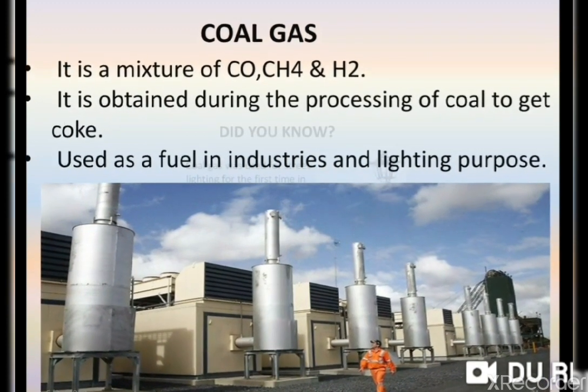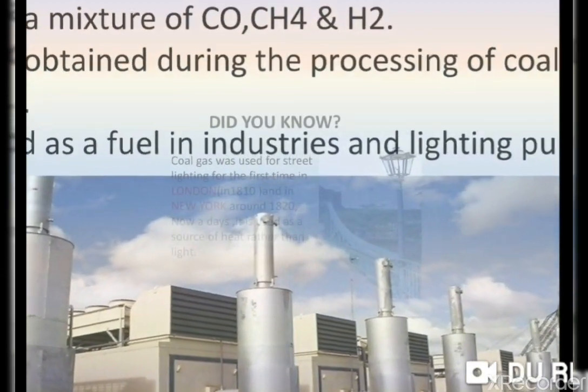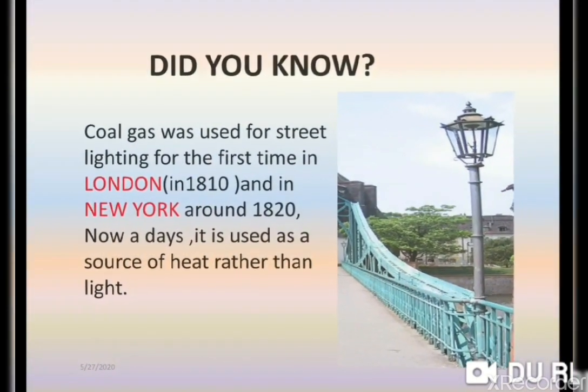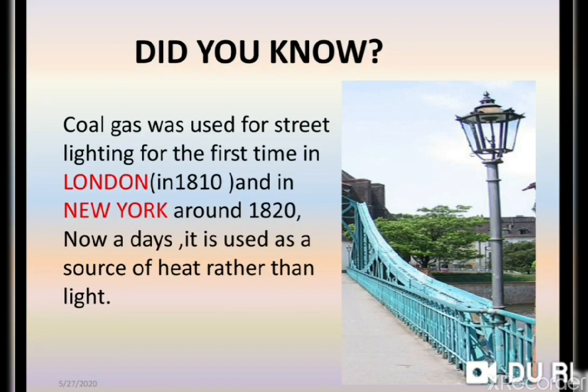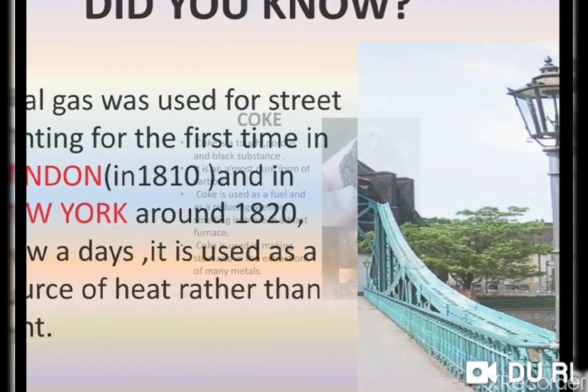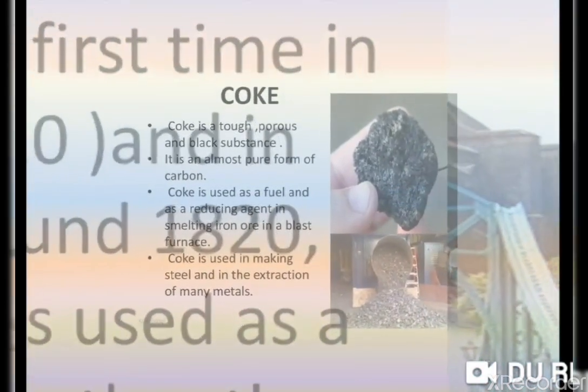So children, in previous times, did you know that coal gas was used for street lighting for the first time in London in 1810 and in New York around 1820? Nowadays it is used as a source of heat rather than light, so it is not used as a street light anymore. Here you can see in this pillar the street light of the previous time where coal gas was used.